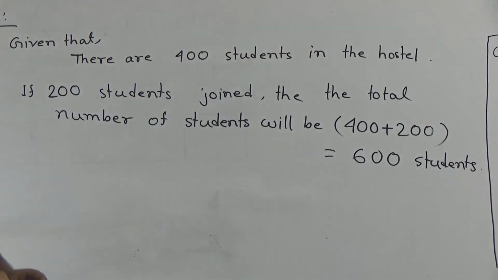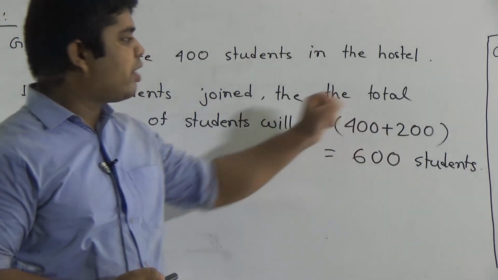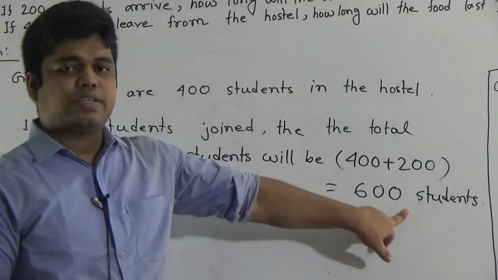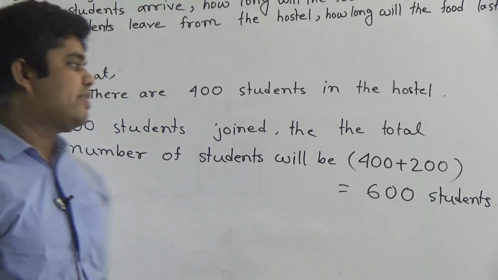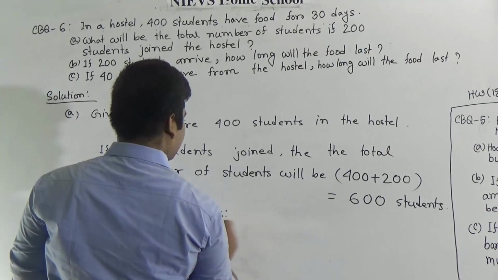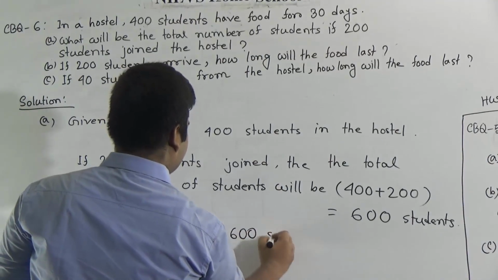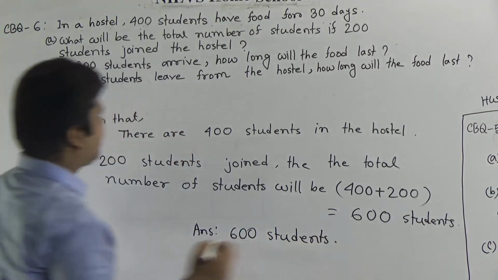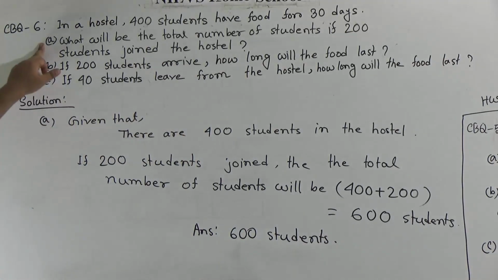That means if 200 students joined in the hostel, then the required number of students will be 600, and this is the required answer. You must write the answer 600 students. I hope you have understood question number A.